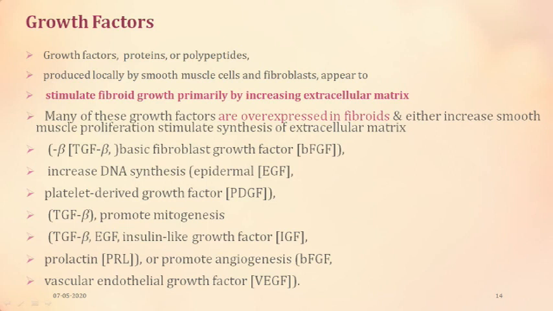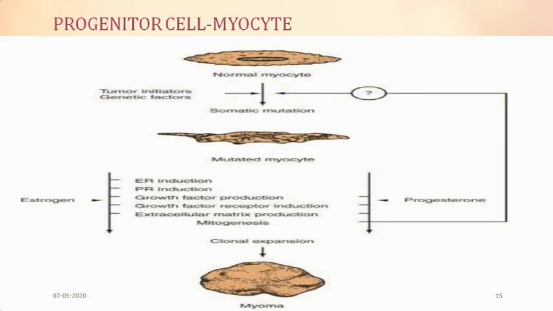Transforming growth factor beta promotes mitogenesis, then there are insulin-like growth factors and prolactin, and those that promote angiogenesis, such as vascular endothelial growth factor, that is VEGF. These are the growth factors which have been found, which increase the extracellular matrix of the fibroid and also smooth muscle proliferation, once it is initiated by the genetic constitution.